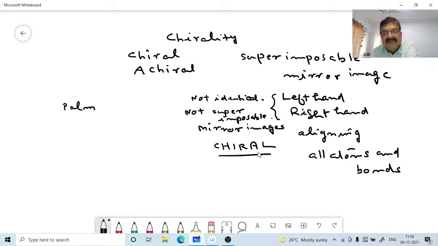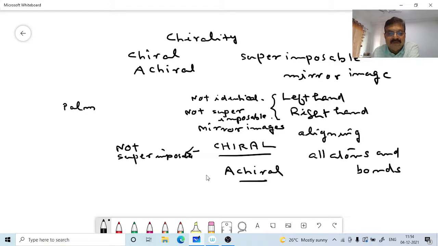And objects or molecules that are superimposable on their mirror images are achiral. Chiral means not superimposable. Achiral means superimposable.